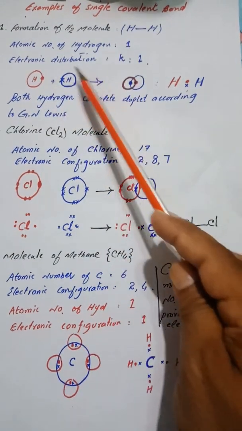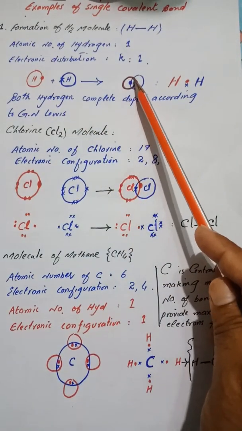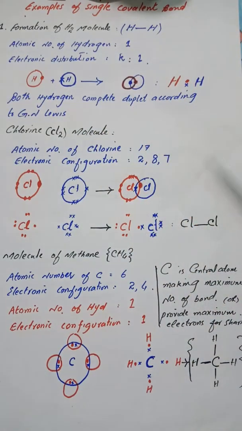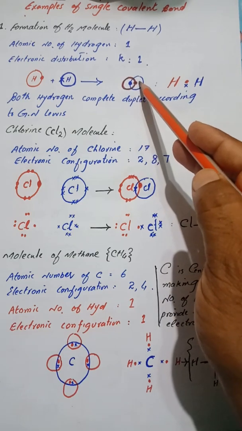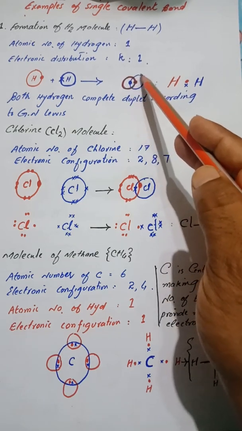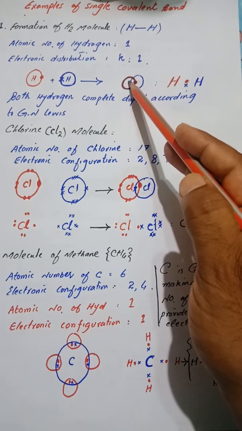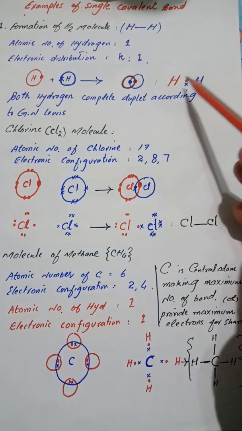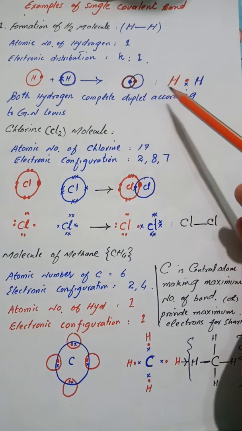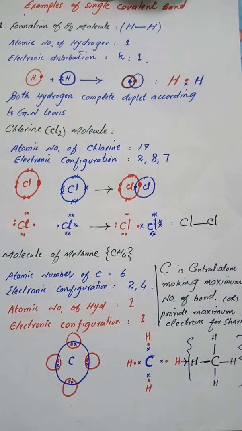Now look at this. These two hydrogen atoms share their valence electron. As we know that shared electrons are counted for both atoms, one atom will get 2 electrons in its first shell. The other hydrogen atom will also get 2 electrons in the first shell. As a result, they complete their shell according to duplet rule, forming H2 molecule. As one electron pair is shared, it is represented by a single dash.